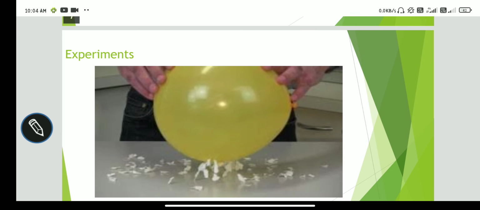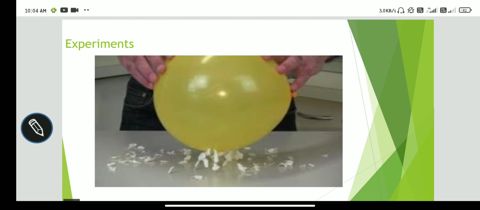Before we discuss some properties of the electron, proton and neutron, let's look at an experiment. First we discuss the neutron. The neutron has no charge, so it is electrically neutral.